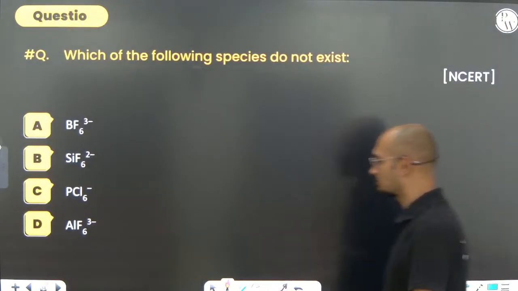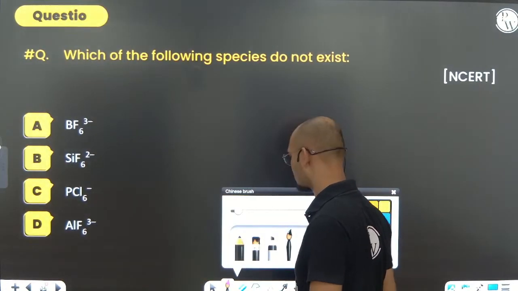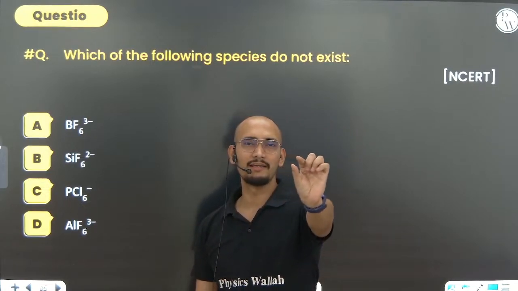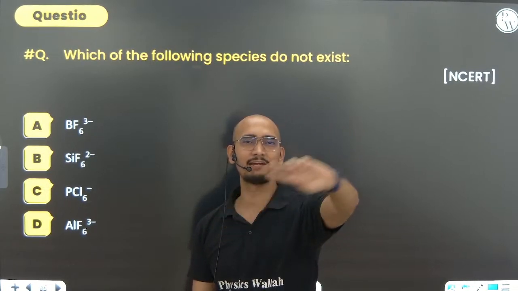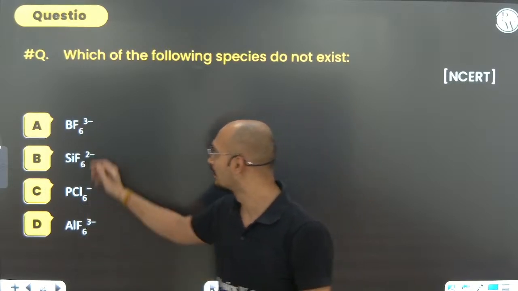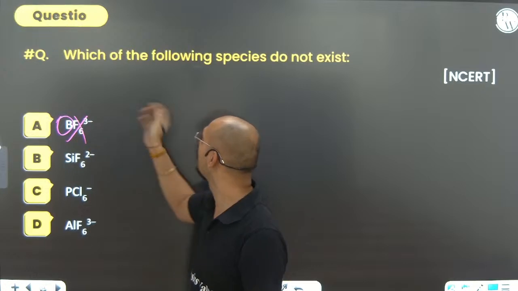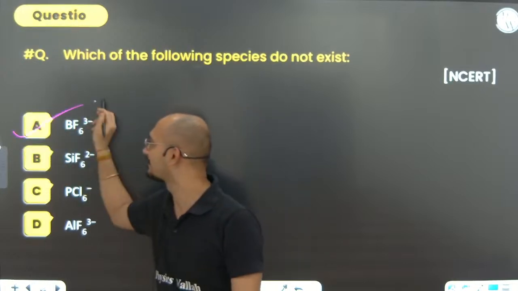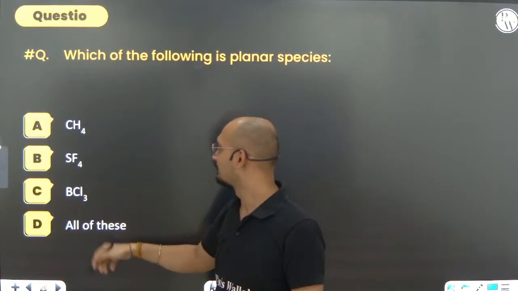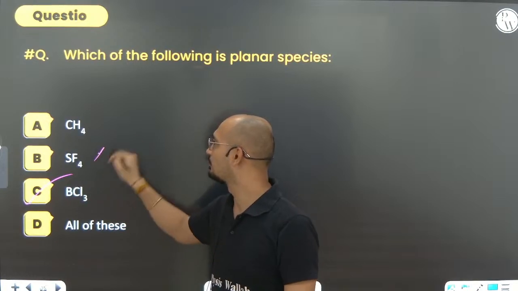Next, move ahead. Which of the following species do not exist? Always remember one thing about existence and non-existence questions: if there is any second period element, it can never have coordination number and covalency more than 4. So boron can never have 6, so it does not exist. So option A is the correct option. Done, move ahead. Next, which of the following is planar? Planar species: BCl3 yes, SF4 no, CH4 no.